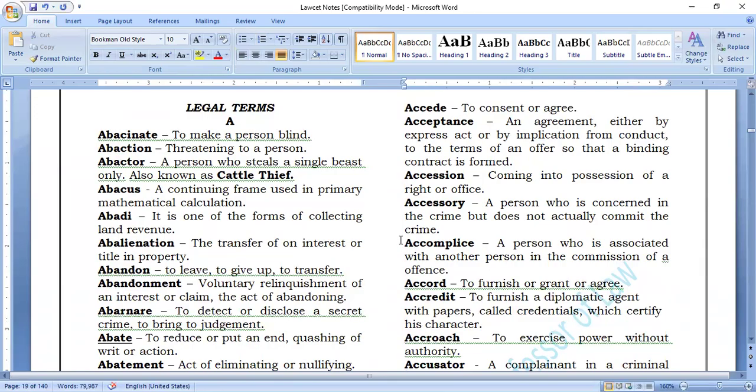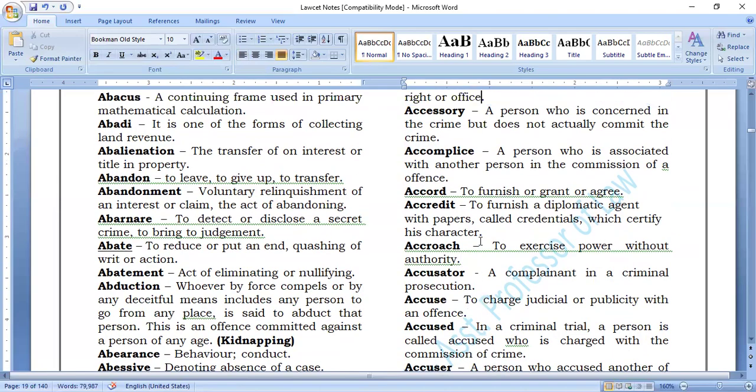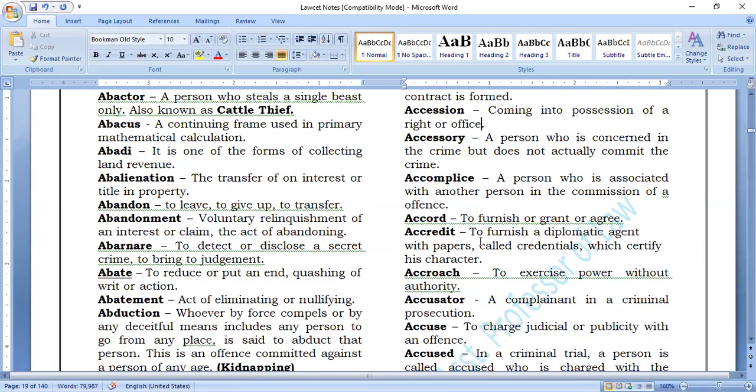Then you have accomplice. What is accomplice? A person who is associated with another in the commission of an offense. So a person who is associated with another person in the commission of an offense. If you have a thief, there will be one thief and someone who is assisting the thief. If they are both combined, then they are called accessory or accomplice. Right.